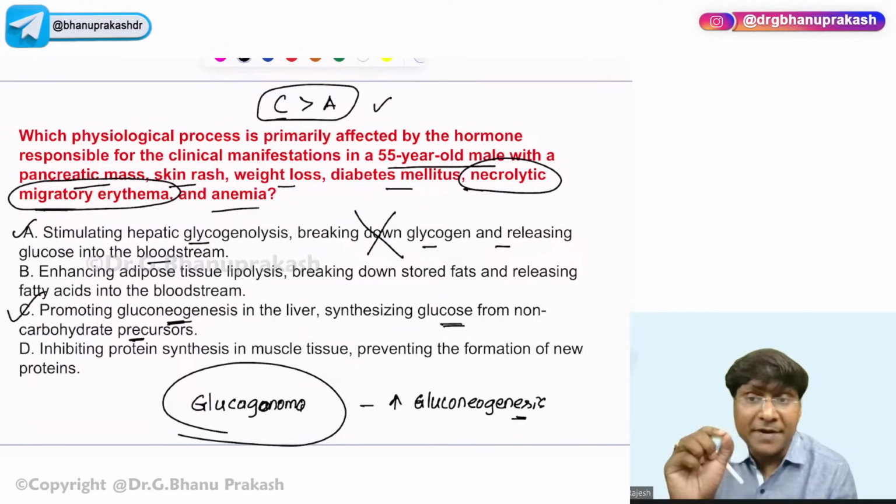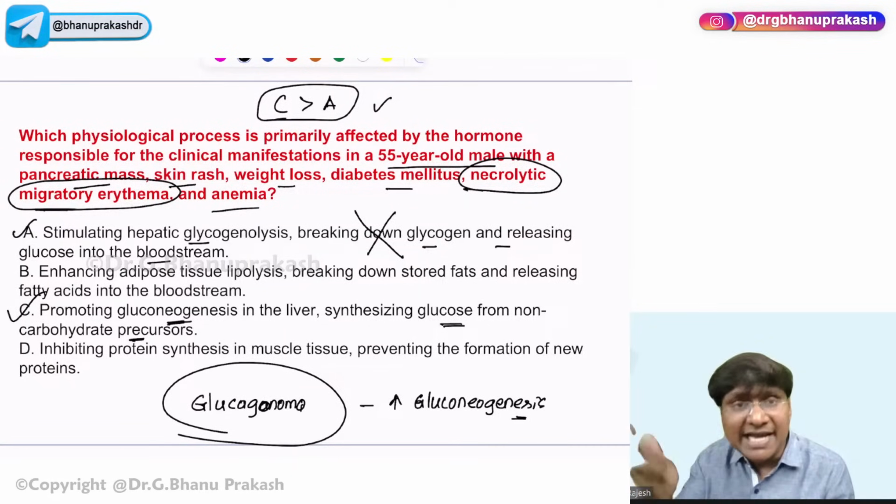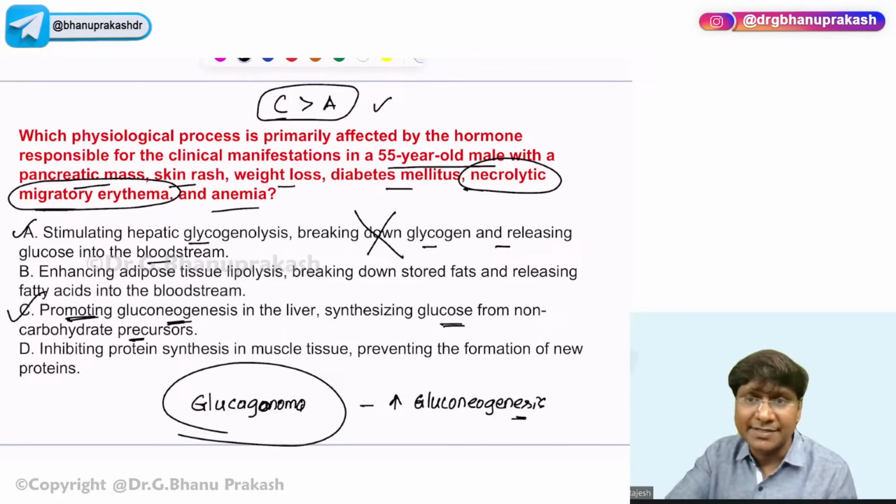The primary action of the glucagon is gluconeogenesis, right? Then the secondary action will be glycogenolysis. But the primary action is the gluconeogenesis. That is the reason why the answer is C here, right?